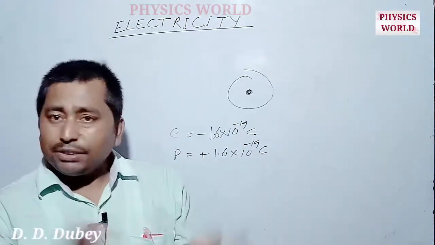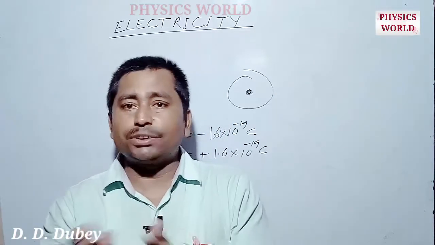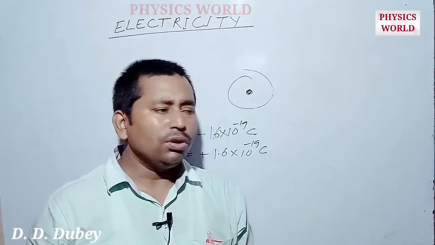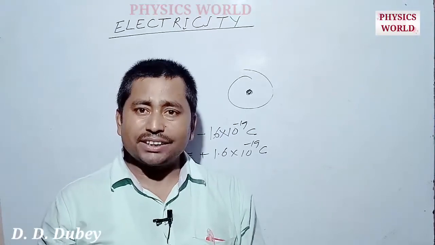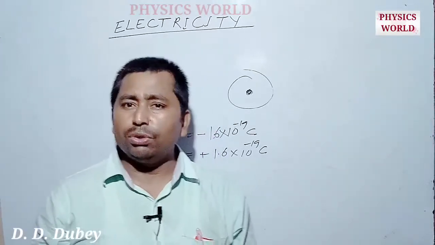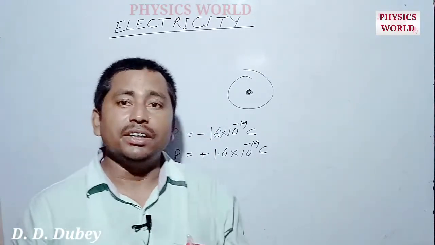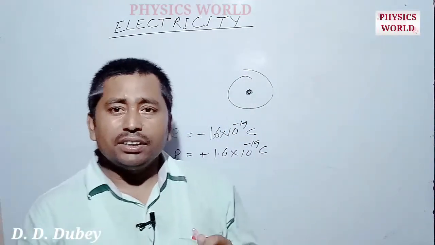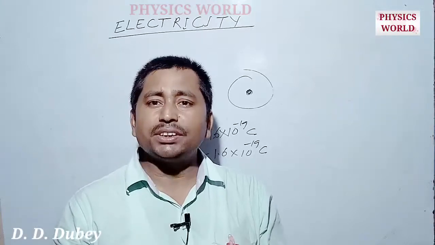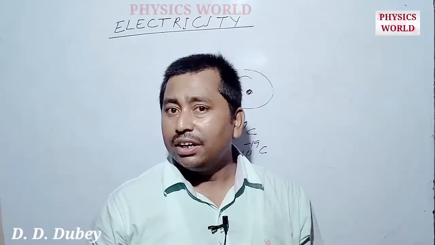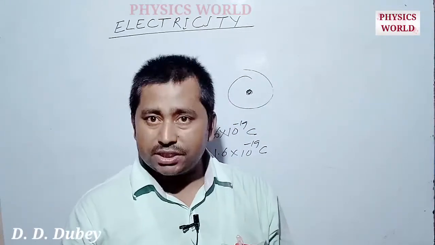Now, as we know, if we rub two objects with each other, one gets positively charged and the other gets negatively charged. There is no other process to make charge on any object. It means the total charge in the universe is always conserved. No charge can be produced or destroyed in the laboratory or anywhere.